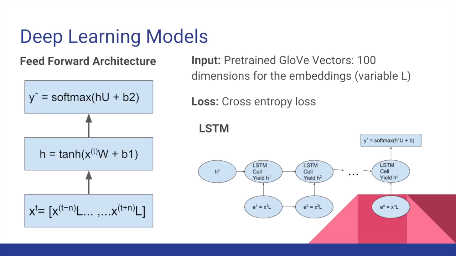The second architecture is an LSTM training on the sequence of words in each post. At each time step, the LSTM cell uses the embedding of the word and the previous hidden layer to compute the output. After a certain number of time steps, which was tuned as a hyperparameter, it takes the hidden layer output of the time step and performs a softmax into the label space. Both models use the cross-entropy loss to train with backprop.